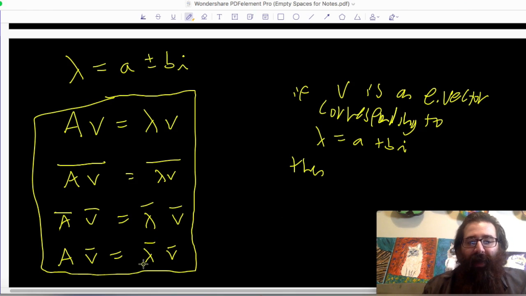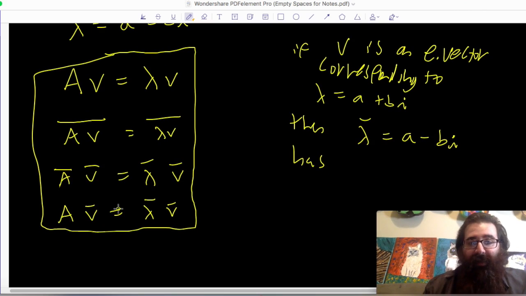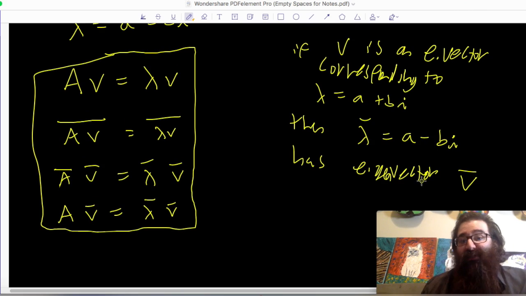Then we can show that if I take the complex conjugate of lambda, which is lambda bar, which is A minus BI, this also is an eigenvalue and has an eigenvector V bar, which is just the complex conjugate of V. So we're saying if I have these complex conjugate pairs of eigenvalues, then if V is an eigenvector corresponding to one of them, the complex conjugate of that eigenvector corresponds to the other eigenvalue.